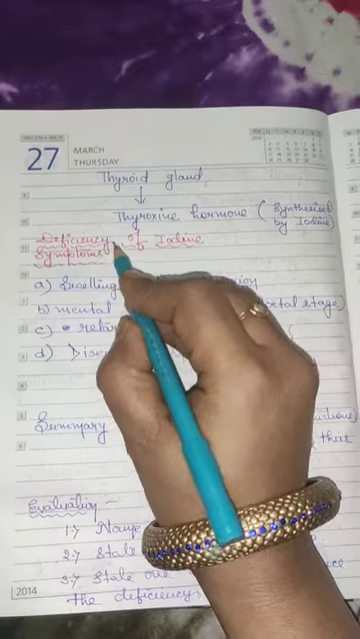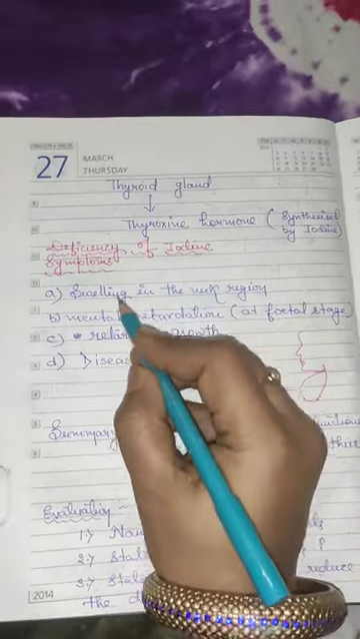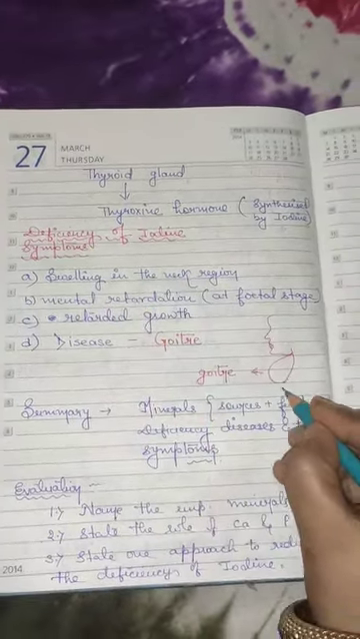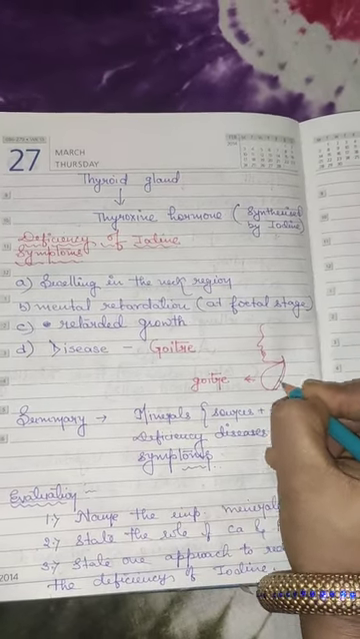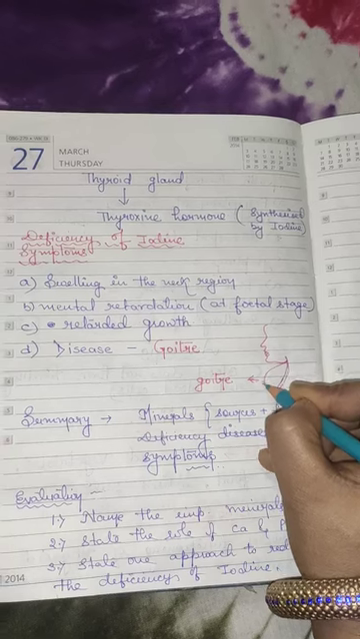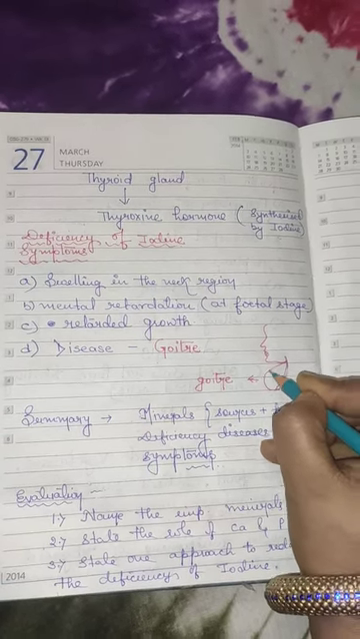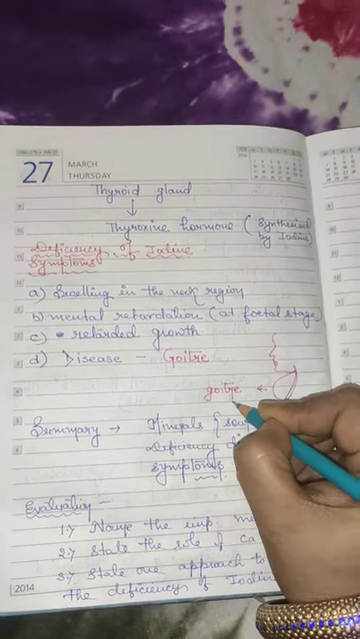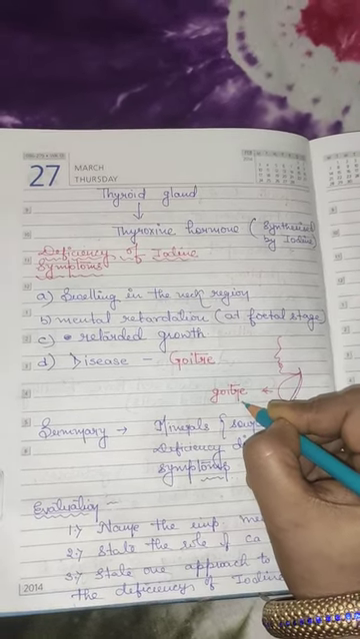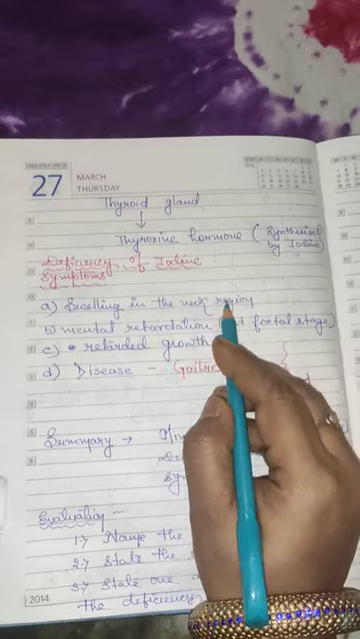Now what happens in the deficiency of iodine? There is a swelling in the neck region. One picture I have drawn here. You see, this is the neck part, and in the neck part you see enlarged muscles come out and just hang from the neck, and this disease is known as goiter. There is a swelling in the neck region.